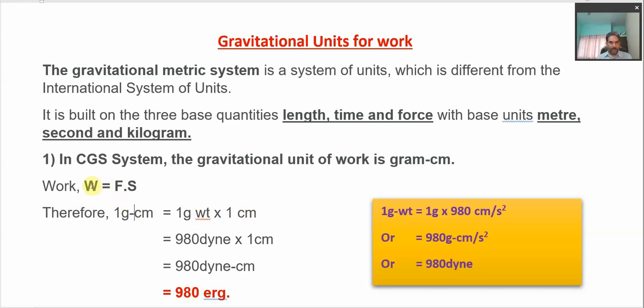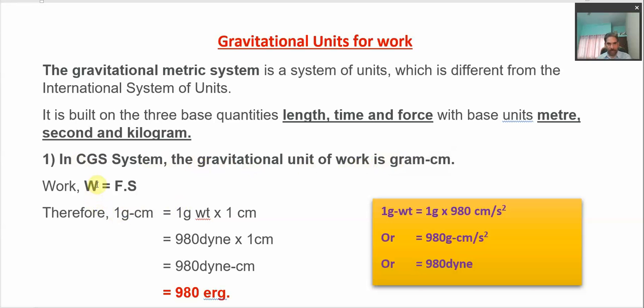So here in the CGS system, if work is represented as 1 gram centimeter as we have defined it here, we are trying to establish the relationship between the SI system and CGS system with the gravitational unit. In the CGS system the gravitational unit for work is said to be gram centimeter.